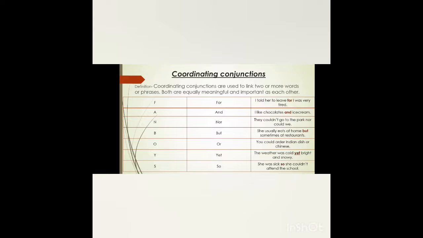Here we can find out with examples that two sentences are joined together with a coordinating conjunction, and each of the sentences has equal importance.